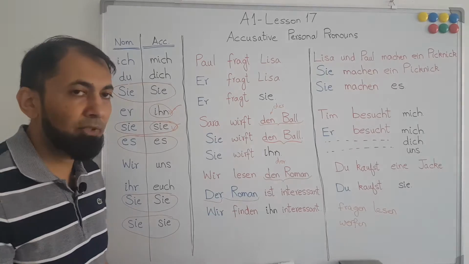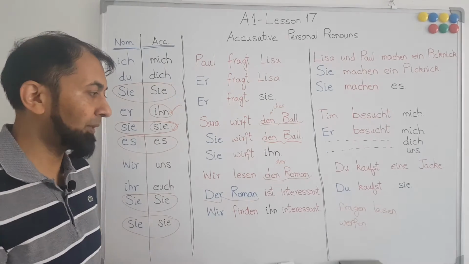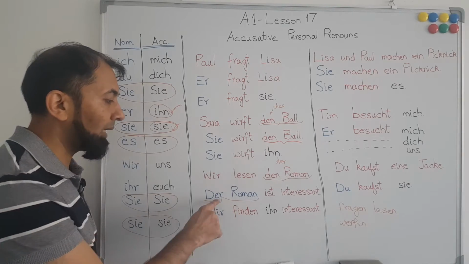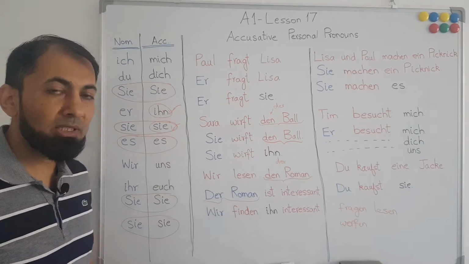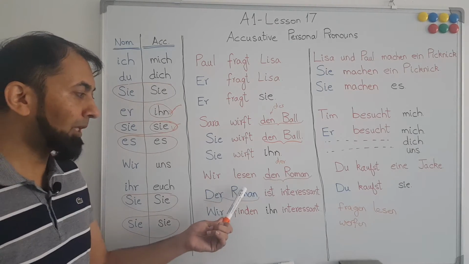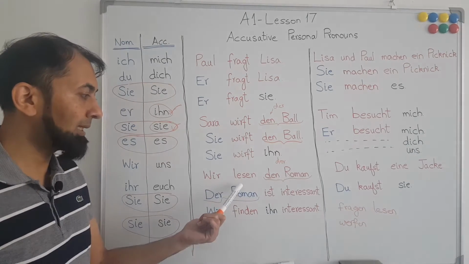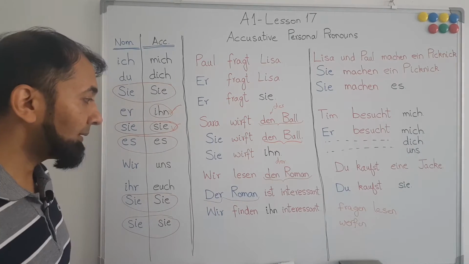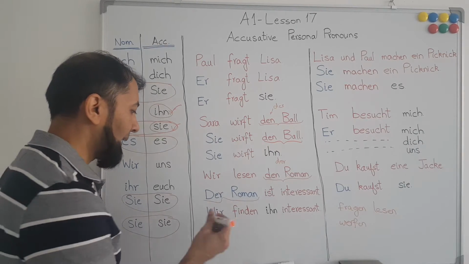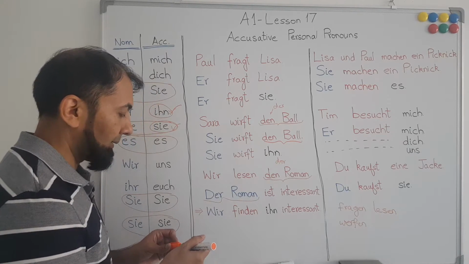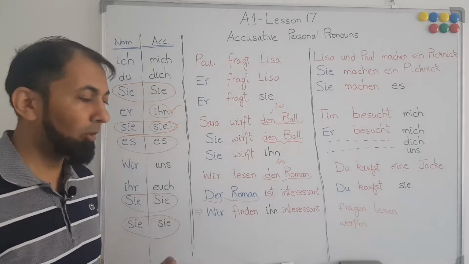Therefore, we haven't used any accusative case in this. In this case, we have only one subject, and we know that on the subject we have to apply the rule of nominative, and the nominative article for a masculine noun is der.